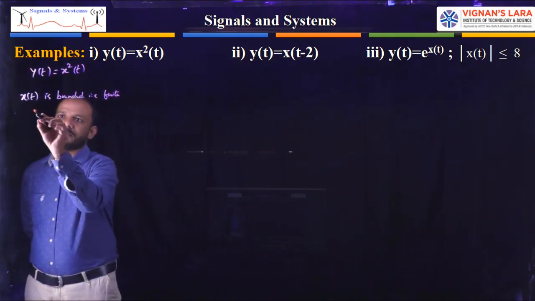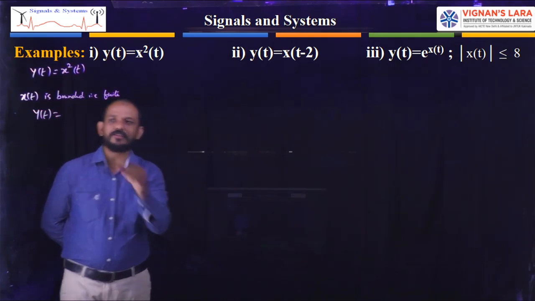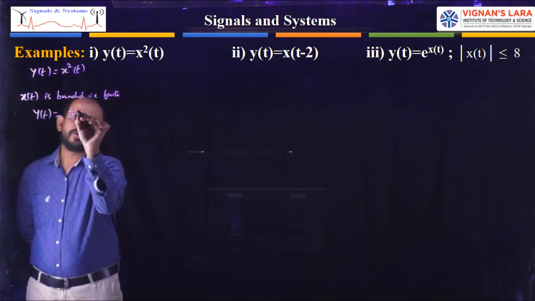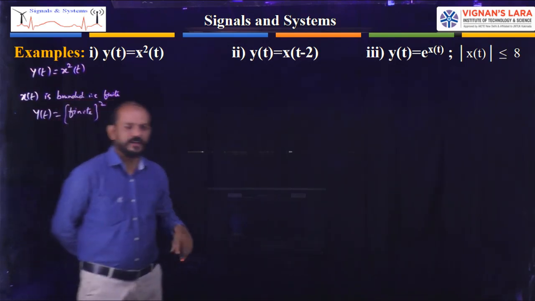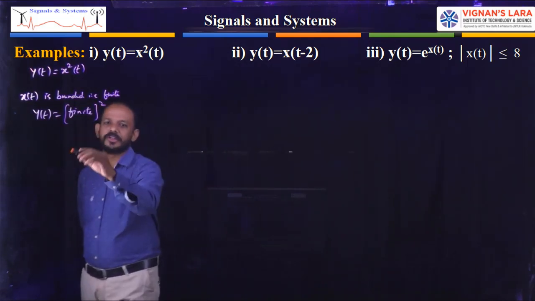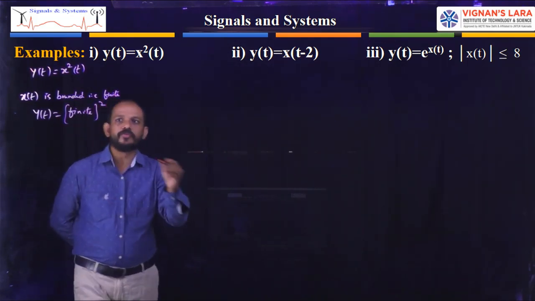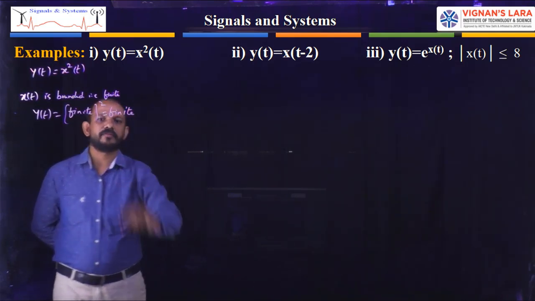Now what will be the value of y of t? x of t is bounded, that is a finite value. Then y of t equals finite squared. A finite value is 5, 10, 15, 900, 500, 600, whatever it may be, any value. So the square of that value will also be finite.